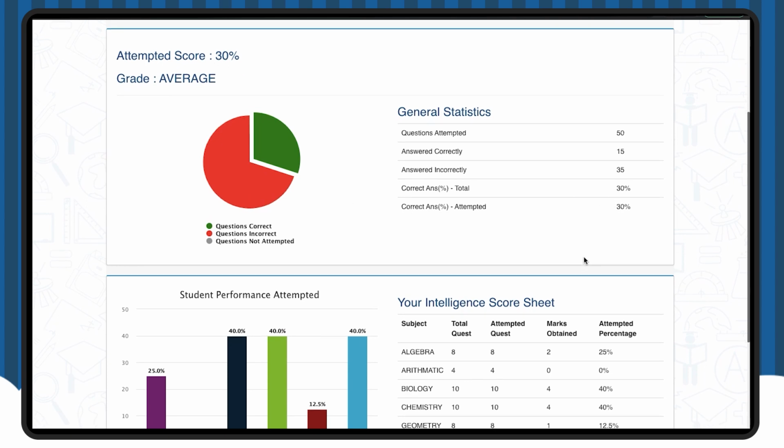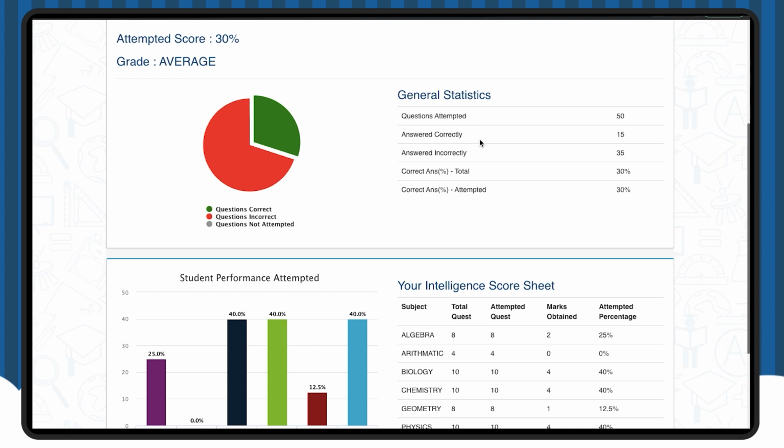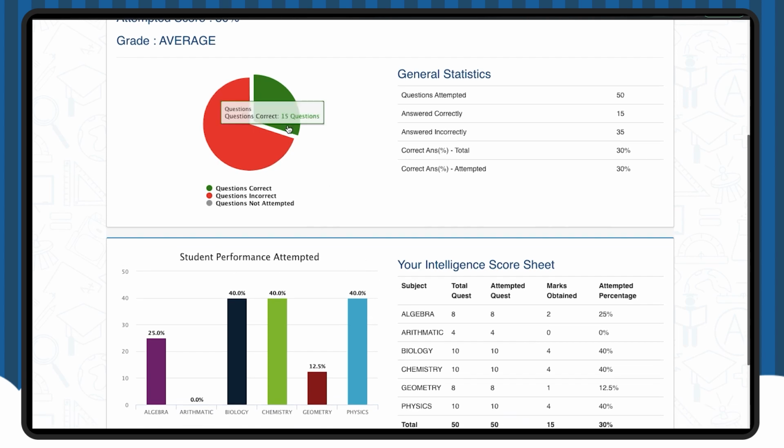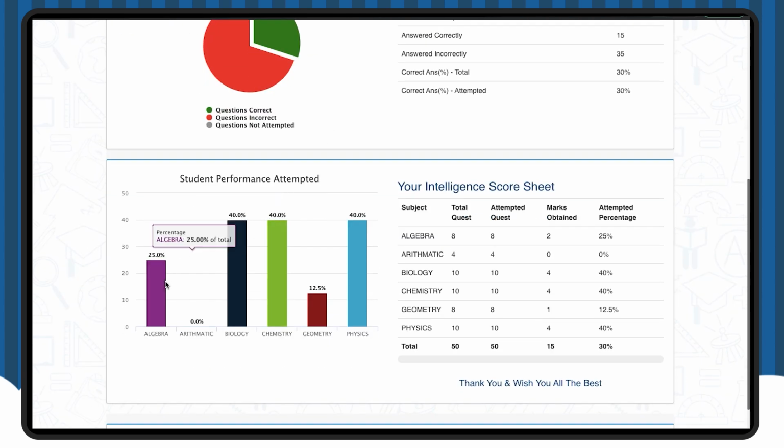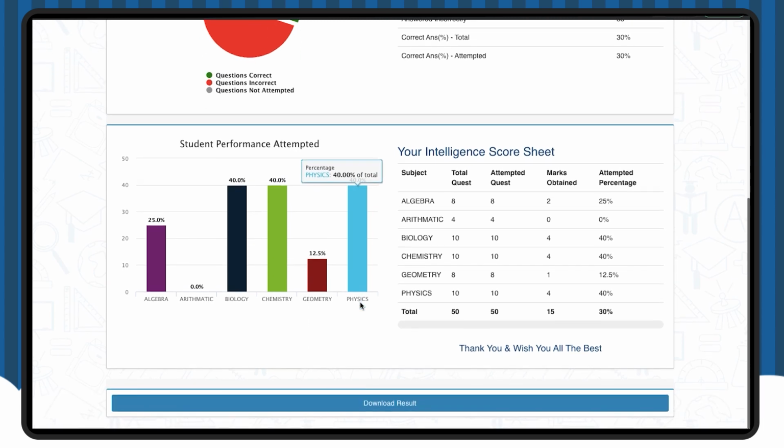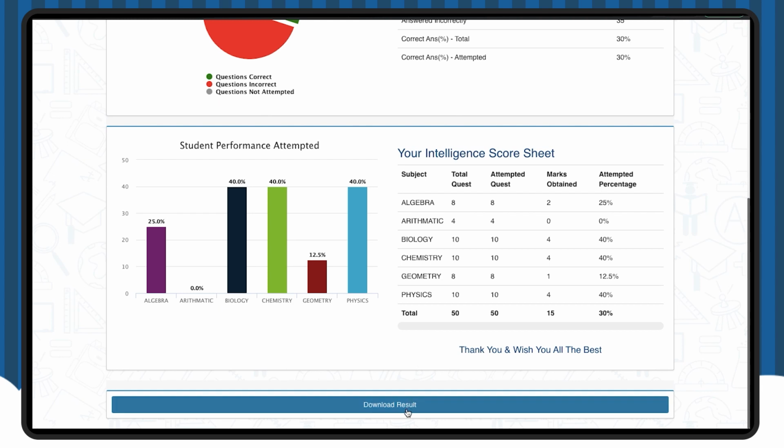Once you scroll down, you can also see a subject-wise breakdown of marks, and this is helpful for students as they can work on it according to their subject strengths and weaknesses. Students can also download these results and keep it with themselves to track their progress. Do remember to carry your results and hall ticket when you meet our academic counselors.